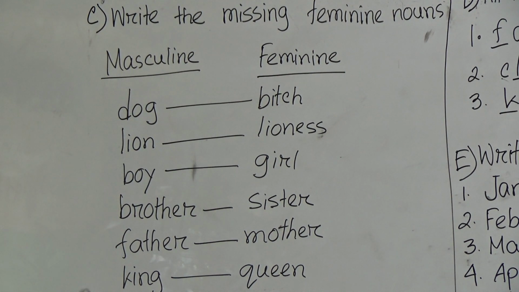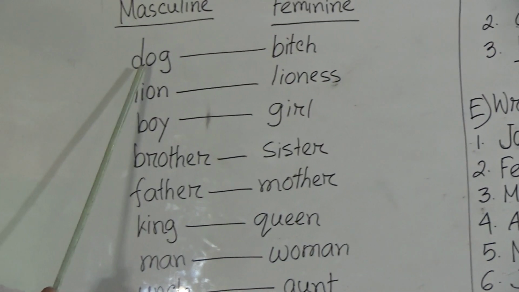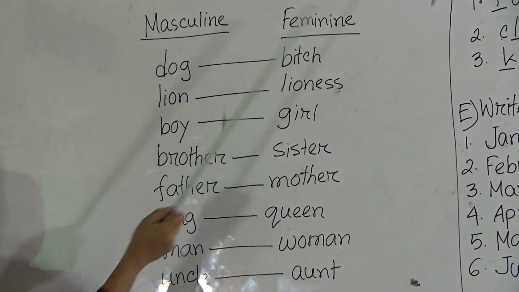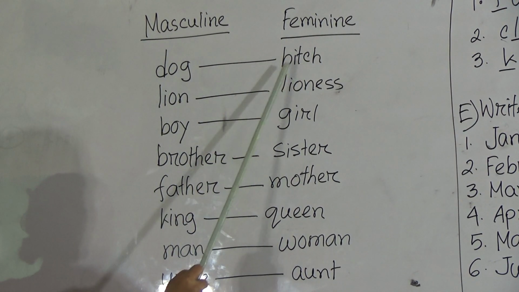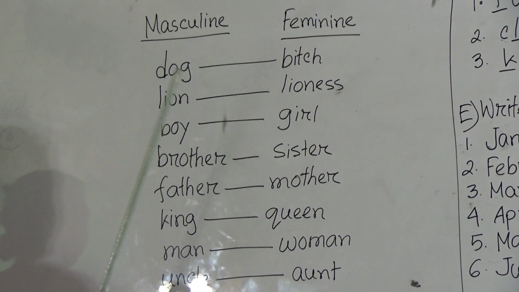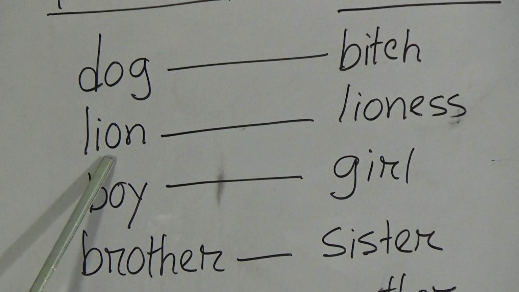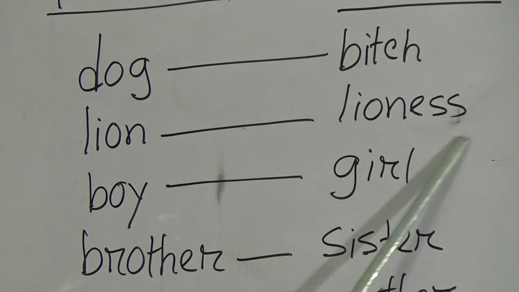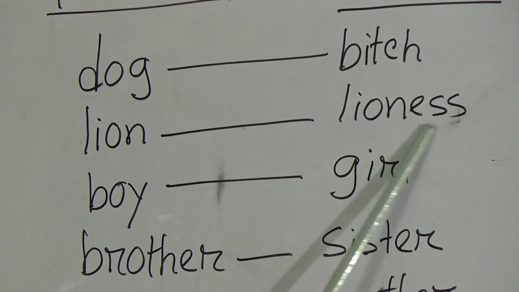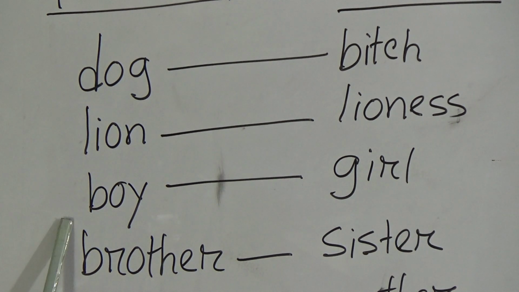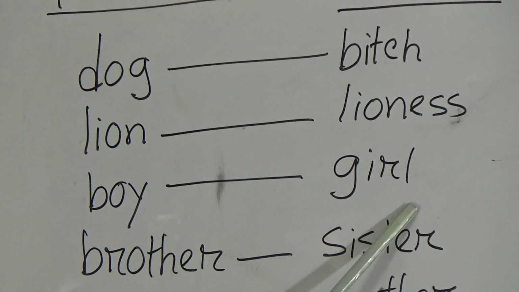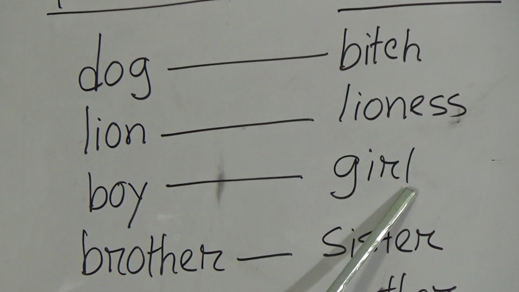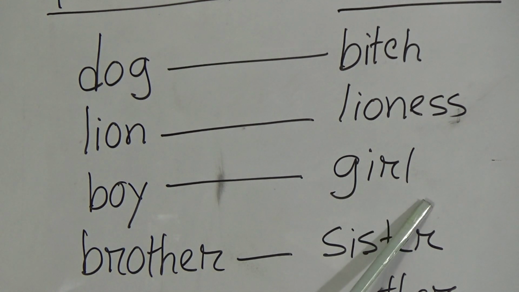So these are the masculine genders. At first dog, and the feminine gender of dog is bitch, B-I-T-C-H, bitch. Then lion, L-I-O-N, lion, and the feminine word is lioness, L-I-E-O-N-E-S-S, lioness. Then boy, B-O-Y, boy, and the feminine word is girl, G-I-R-L, girl.